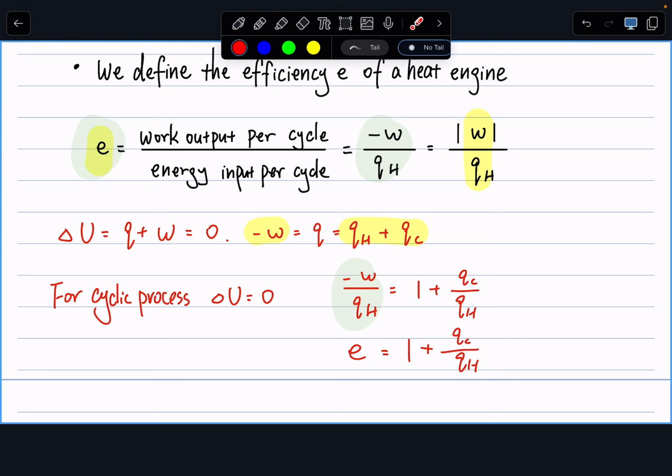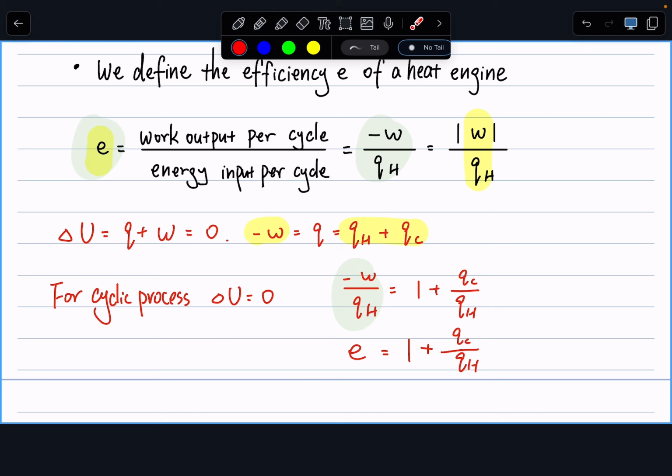QH is the heat flow from the hot reservoir to the system. Or vice versa, you can think about a heat pump. It works the same. My QC and QH must have different signs, because one of them is going in, one of them is going out. So the take-home message here is the efficiency of any cyclic machine must be less than 1. You can't have a machine that's 100% efficient.